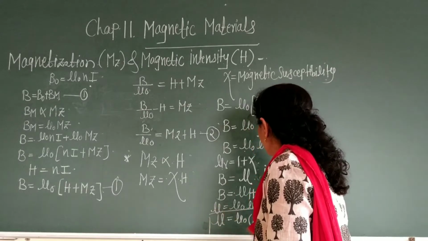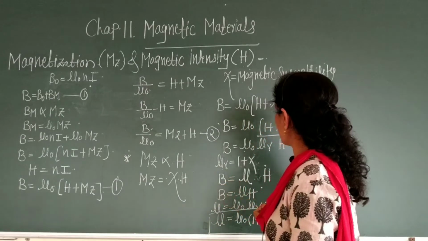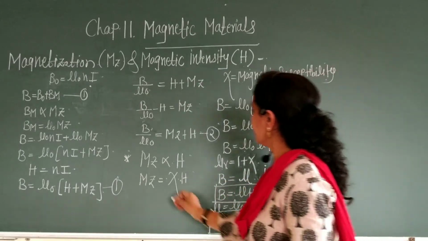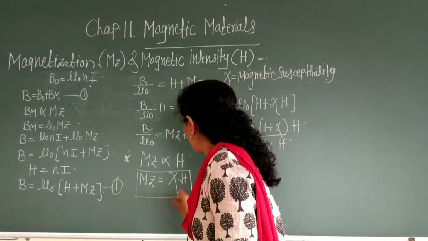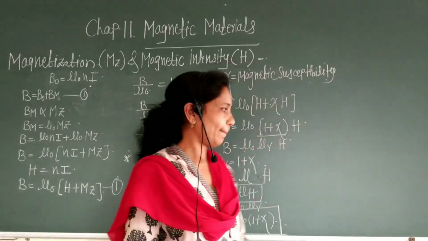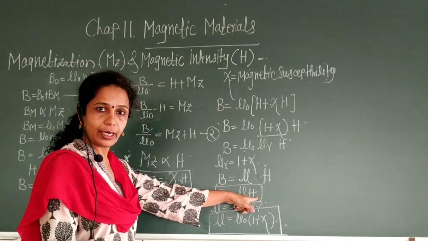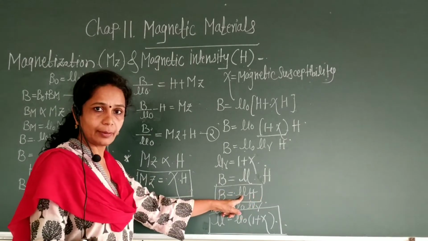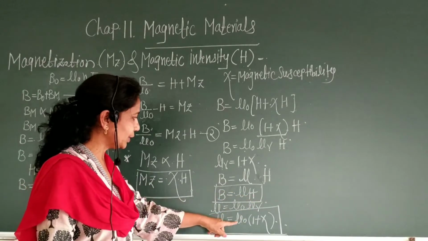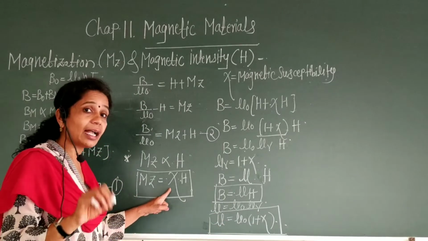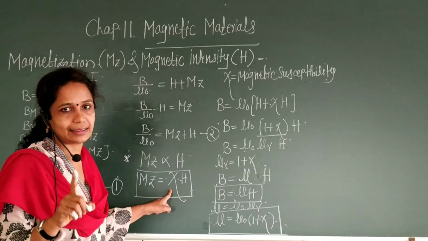These are the different relations. This is again an important one. B is equal to mu into H. Mu is the magnetic permeability, mu r is the relative magnetic permeability, chi is the magnetic susceptibility.